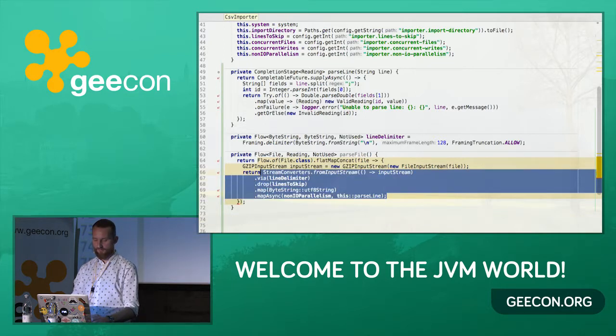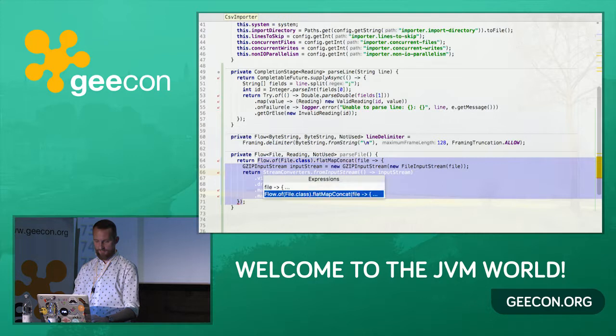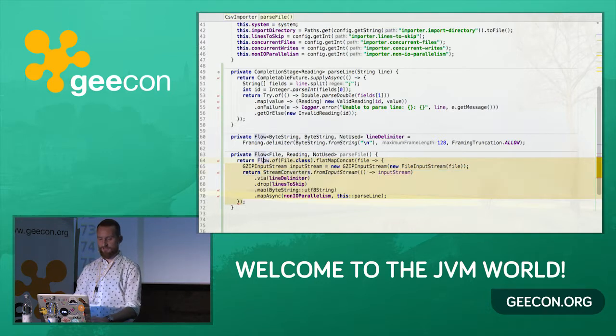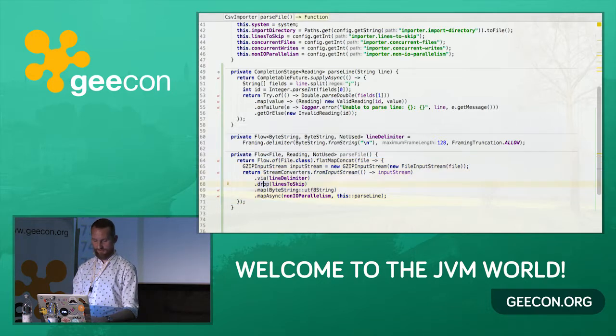Well, it won't say what it is, but it's basically a source of not strings, a source of readings, so of our domain model. Okay, it actually managed to compile it, so everything looks fine now.